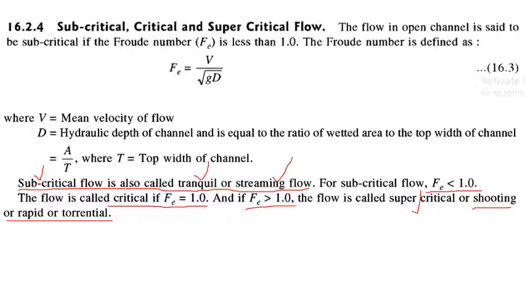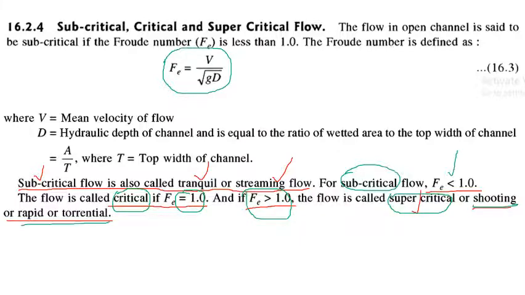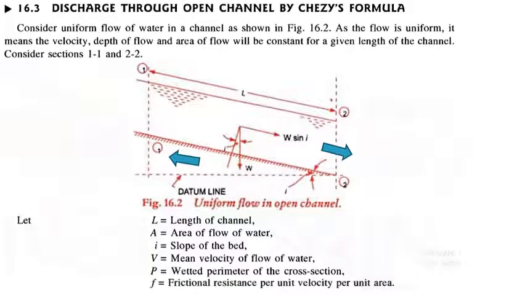The Froude number is given by the equation V by square root of g times D. If it is less than 1, the flow is called subcritical. If Froude number is equal to 1, the flow is called critical. If Froude number is greater than 1, the flow is called supercritical or shooting or rapid or torrential. So we have seen the different classifications of open channel flow. Four different types of classifications were there.